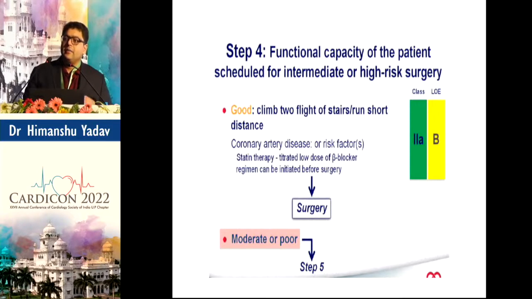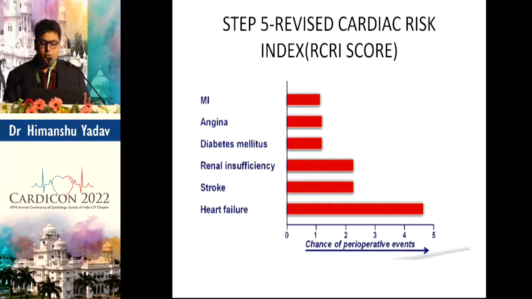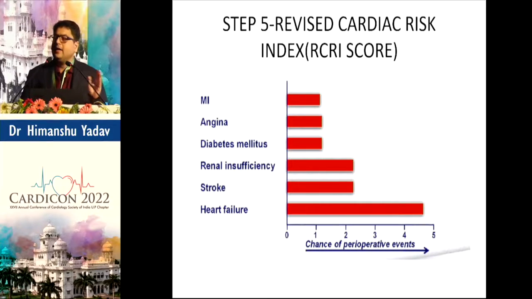Now step 5, the patient says, or we do not know, whether the patient can walk 2 flights of stairs or not. That means the level of exercise is less than 4 METs, or we do not know. Then we move ahead to see what the other risk factors in this patient are. So here we come to the RCRI, the revised cardiac risk index. I write a statement on my prescription paper: no history of ACS, CHF, CVA, diabetes and renal insufficiency. ACS includes both MI and angina, CVA is stroke, CHF is heart failure, and renal insufficiency is creatinine more than 2.